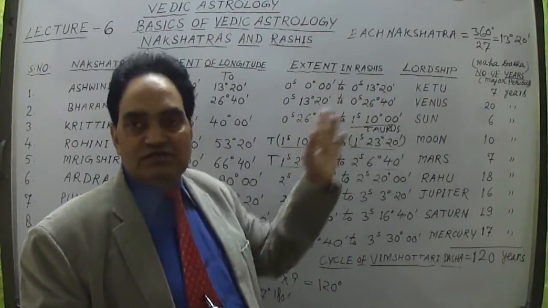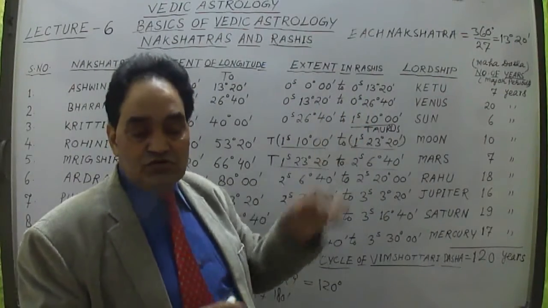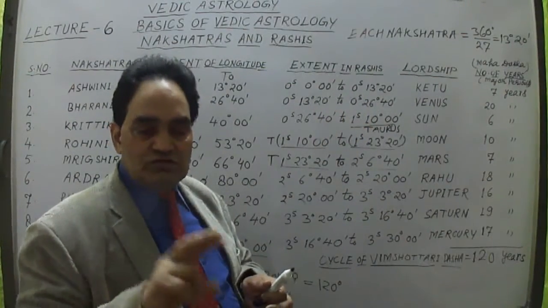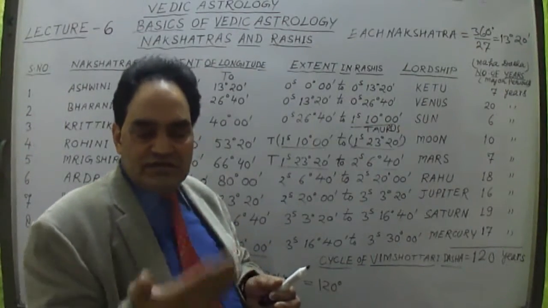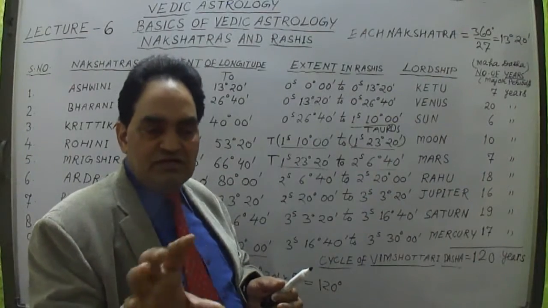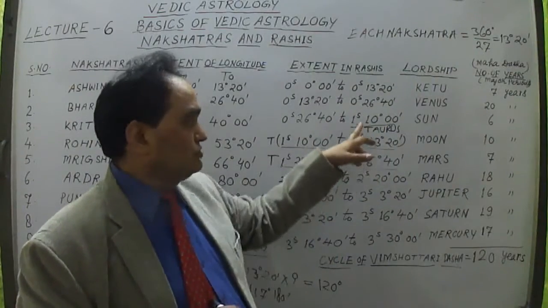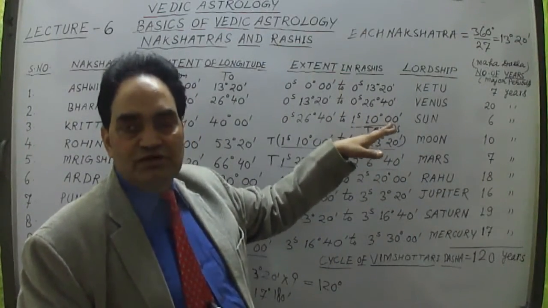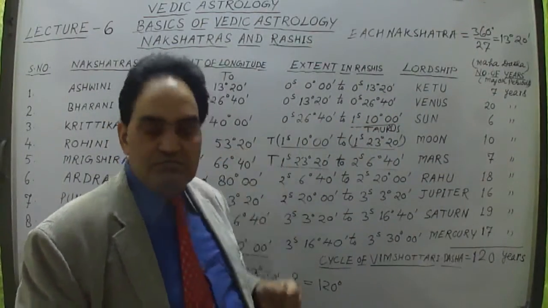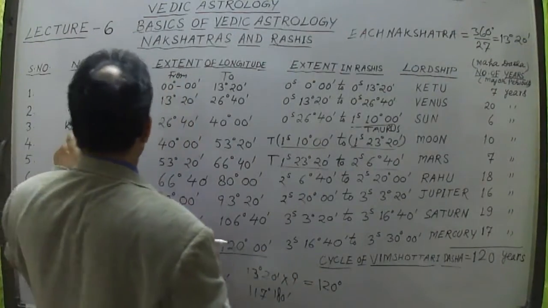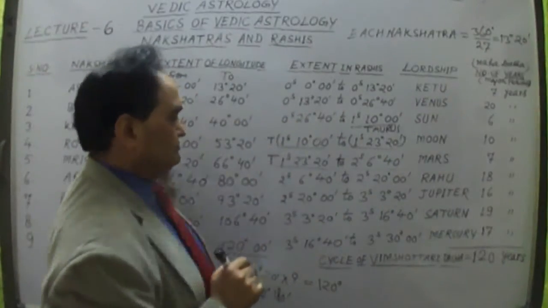And then the next sign will start, Taurus sign. Up to Taurus sign 10 degree only, because of the 3 degree 20 minutes. If I divide into 2 parts, the first part was in the Aries sign, and the second part, up to 10 degree, will be included in the Taurus sign, the second sign. So the 3rd Nakshatra, Kritika, Ashwini Bharani Kritika, was lying up to 1 sign past 10 degree, in the Taurus sign.